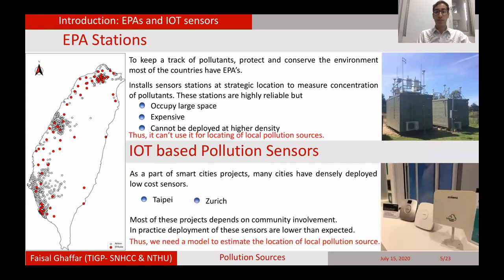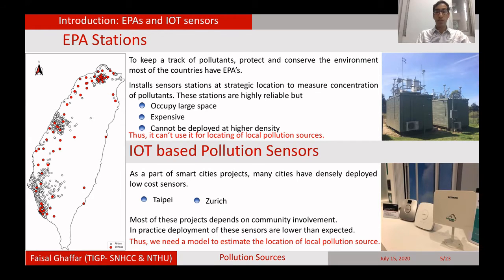IoT-based pollution sensors are currently in use. As part of smart city projects, many cities have densely deployed low-cost sensors, such as in Taipei and Zurich. They can be deployed in a room or in an office, and they are low cost. The problem is that it requires community involvement, and people need to buy these devices and install them in their houses. That is why in practice, deployment of these sensors is lower than expected.